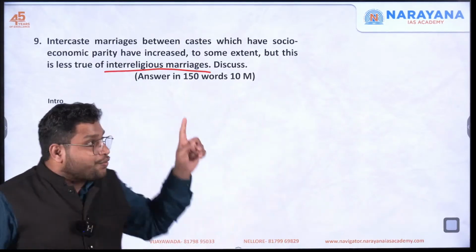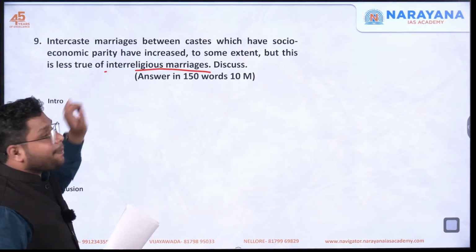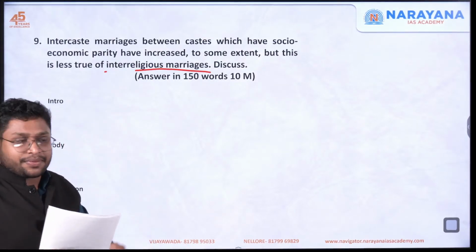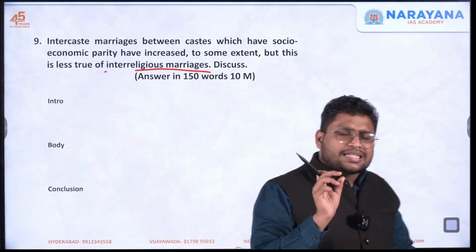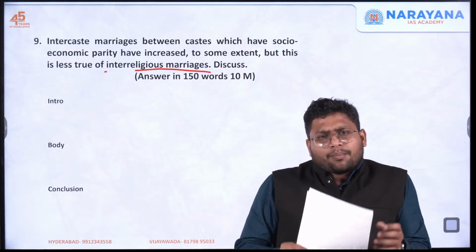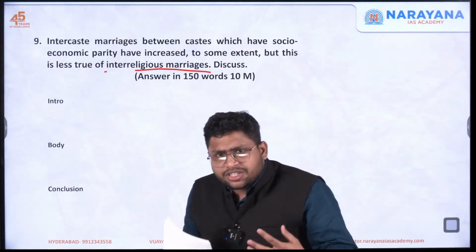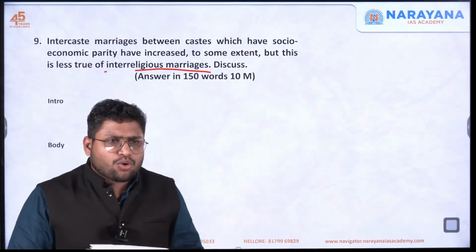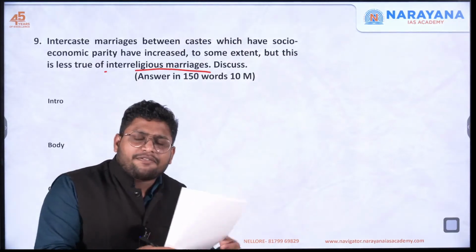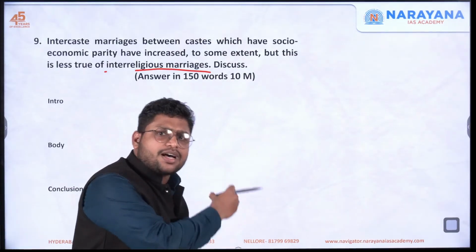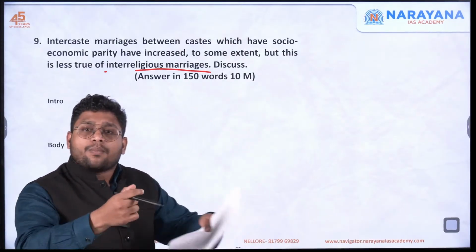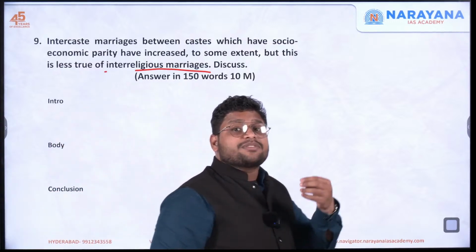Correct. So why is this not happening? This is the second part of the question which you need to discuss. Now see, when it comes to caste, in intercaste marriages more or less people belong to the same religion. So the customs and traditions are relatively the same. So in a Hindu family, even if one person comes from one caste and another from another caste, more or less traditions and customs are the same.